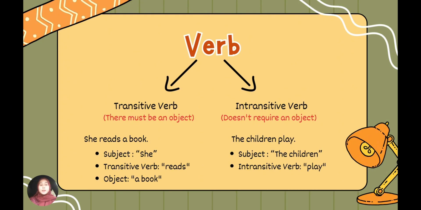The next slide will discuss about verbs. Verbs are divided into two, transitive verb and intransitive verb. In transitive verbs, there must be an object. For example, she reads a book. She as a subject, reads as transitive verb, and a book as object. And intransitive verb doesn't require an object. For example, the children play. The children as a subject and play as intransitive verb.